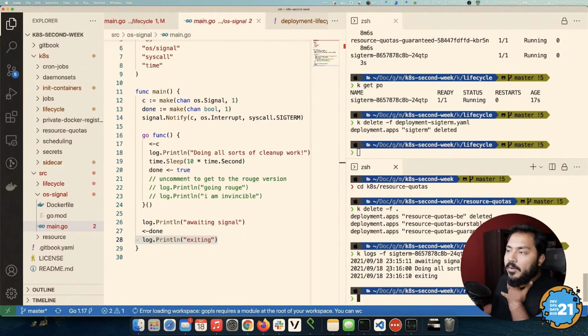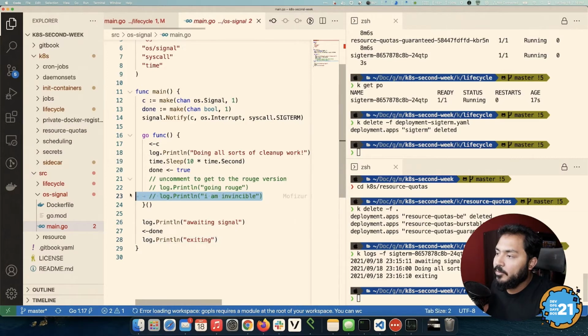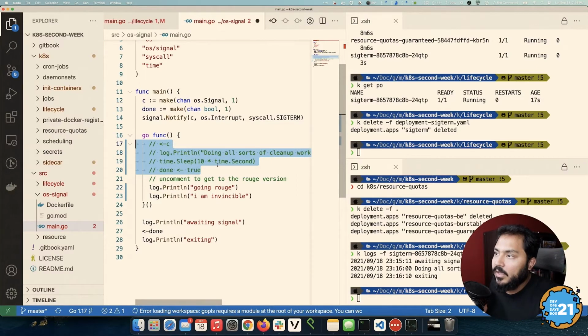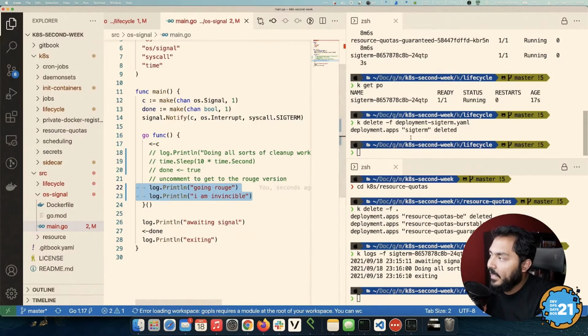Now, at this point, you might be wondering, if you can catch the SIGTERM command, is it possible for us to write an application that ignores SIGTERM? In the example, we would just uncomment these 2 lines and comment out these 3. Nope, comment this and this. What we're doing here instead is, instead of exiting the application by setting done equal to true, we're catching the SIGTERM, going into this function, and just not doing what we're supposed to do, as in exiting the function. We're always keeping the function on.